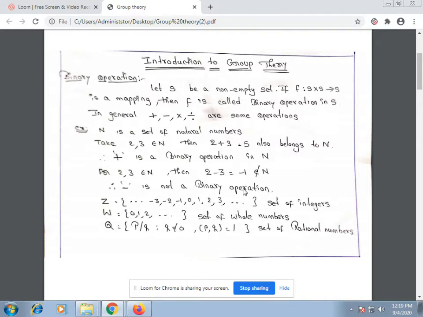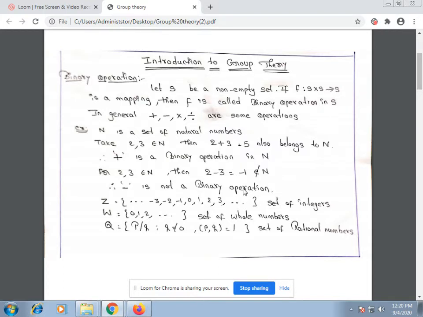Now, I'm going to explain some concepts in group theory. We all know some operations like plus, minus, multiplication, division, etc. Similarly, there is a binary operation in group theory, which is an important concept. First of all, you all should know what a binary operation is.